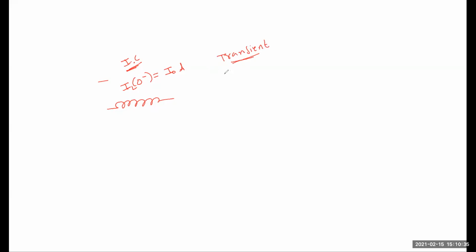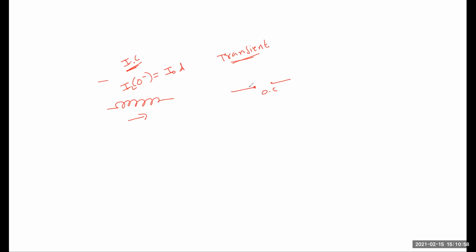Since it does not allow sudden changes in current, it acts as an open circuit.